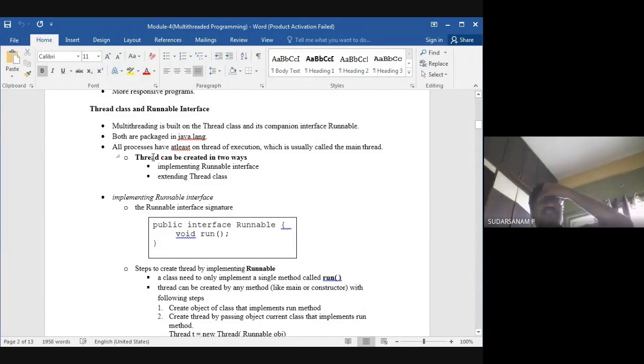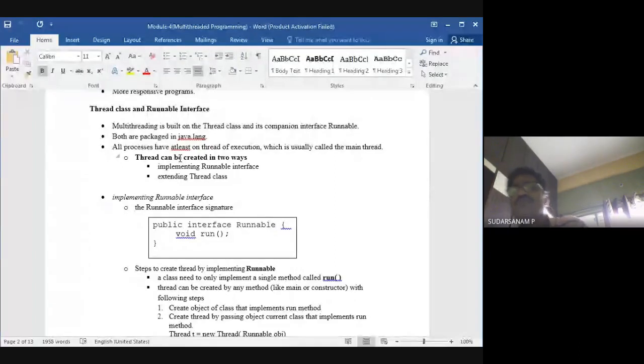All processes have at least one thread of execution, which is usually called the main thread. What is the meaning of this? All processes have at least one thread of execution. So in every process, at least one thread should be there, otherwise it is meaningless. To execute a particular task or method, at least one thread should be there to execute. Normally you write more than one thread, then it will execute properly and you can find the differences. But initially, I'll tell you how to write one thread, then we'll go for multiple threads and how they execute.